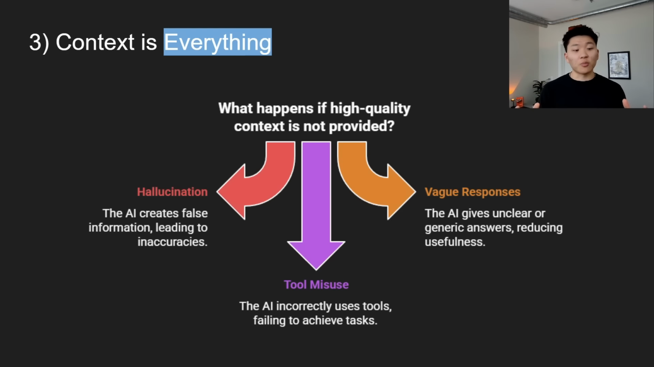So what happens if you don't provide high quality context? Hallucination. The AI is going to start to make up stuff. Tool misuse. It's not going to use the tools correctly, and it's going to fail to achieve the tasks that you need it to do. And then vague responses. If it doesn't have clear direction and a clear sight of what the goal is, what am I trying to do here, it is just not going to be useful. It's going to be generic, and it's going to sound very obviously like it came from ChatGPT.